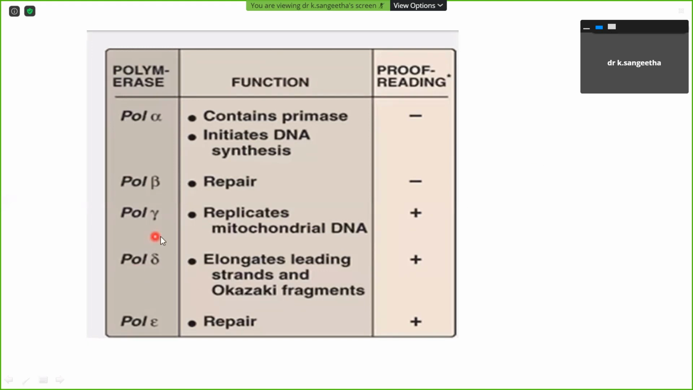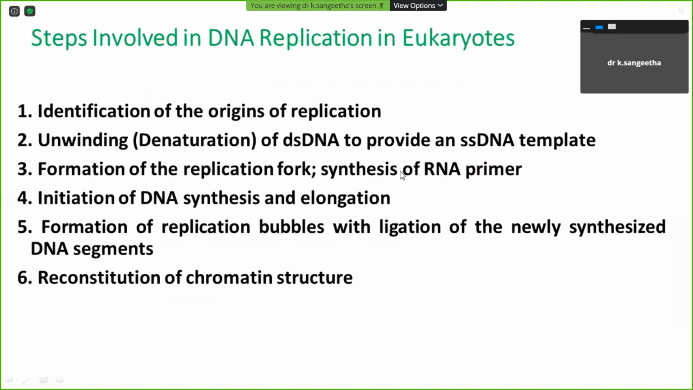So polymerase gamma, delta and epsilon are mainly involved in proofreading. These are the steps involved in DNA replication in eukaryotes. One is identification of the origin of replication. The second is unwinding, or denaturation, of the double-stranded DNA to provide a single strand, which acts as a template.